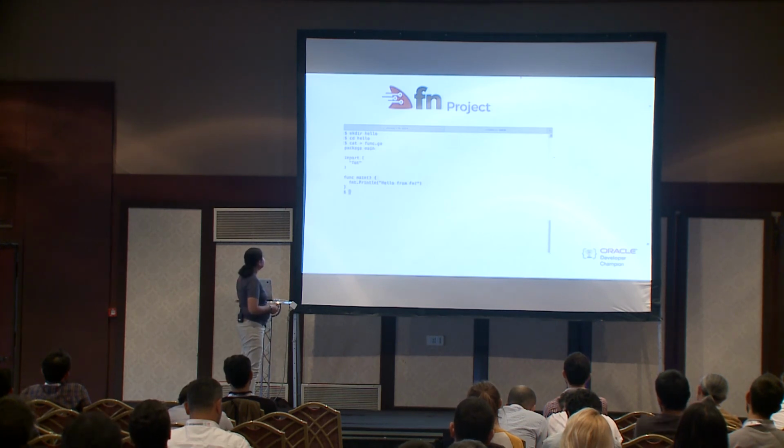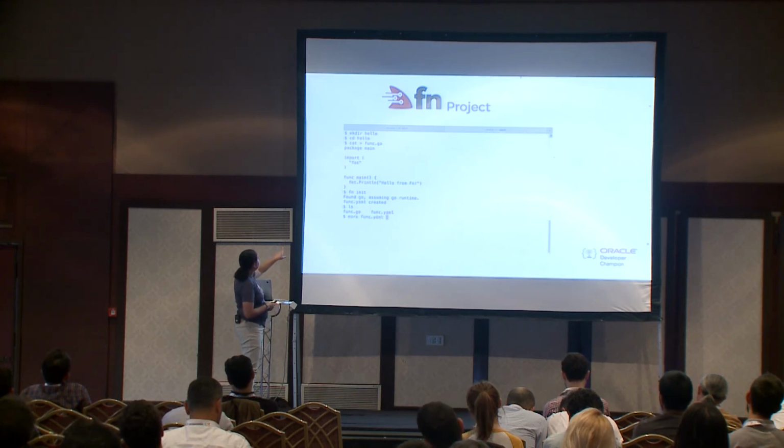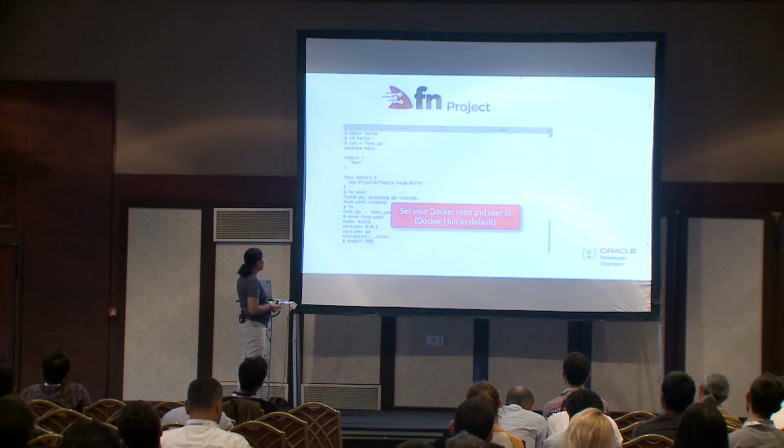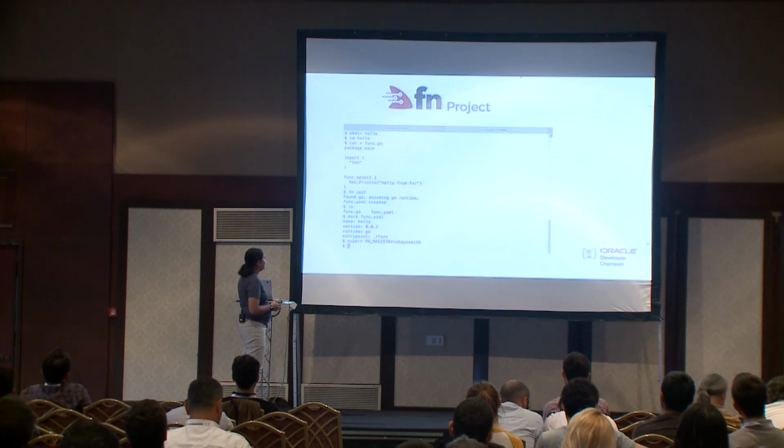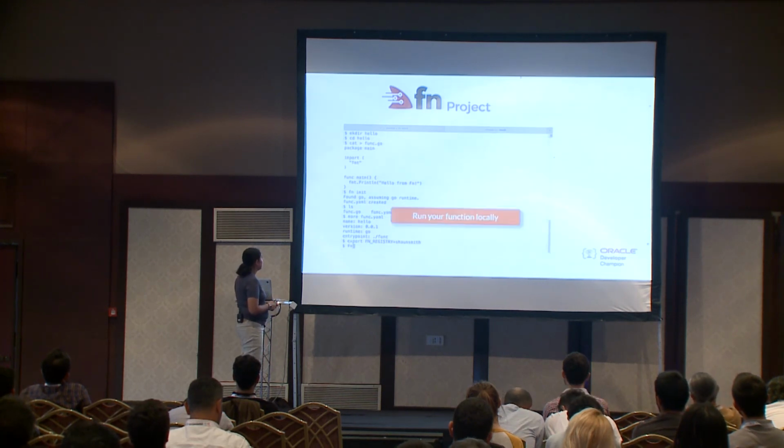So this is the function, a template function. So they are making an init in the Fn Project. If you see, we have 2 files, the func.go and the func.yaml. The yaml file has information about the function. And then they are creating the Docker environment.